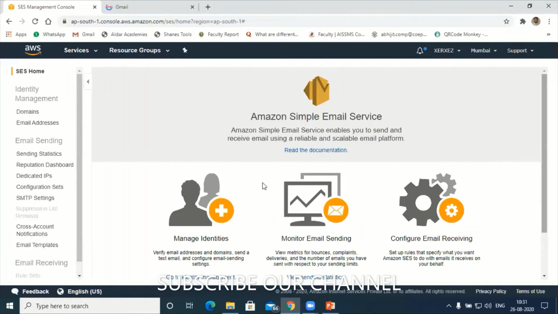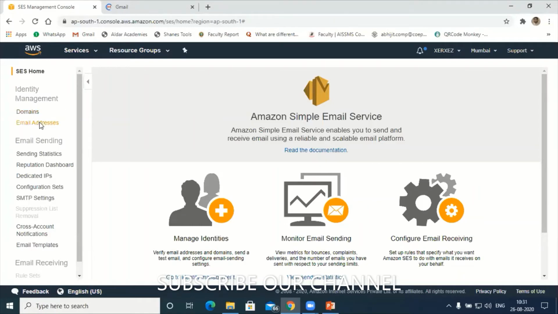Now here, see, the moment after clicking on Simple Email Service, we need to verify your email account. To verify the email account, there are two options here. Can you see here? Identity management. Under identity management, there are two options. One is called domains. Another is called email addresses.